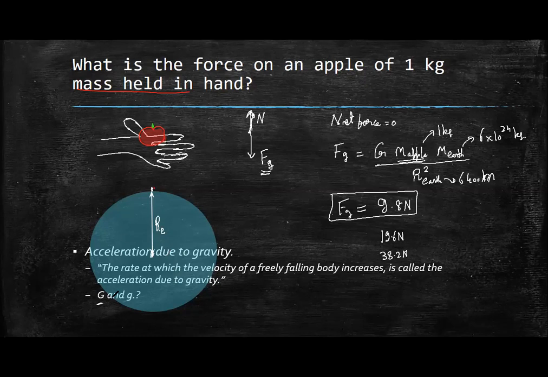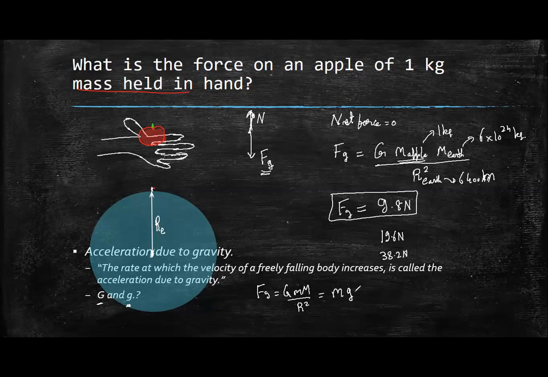Now there are two G's. One is capital G, one is small g. The small g is acceleration due to gravity. This small g is basically the acceleration of any body near the surface of Earth. The gravitational force is G small m capital M by capital R square, which equals the mass of the object into small g, according to Newton's second law, m into a.